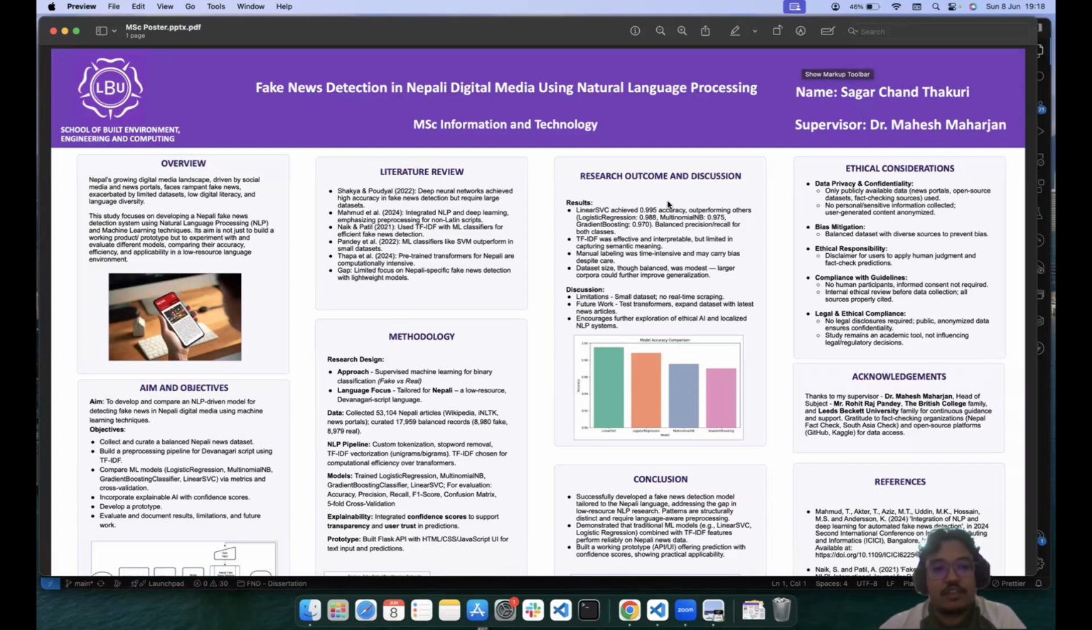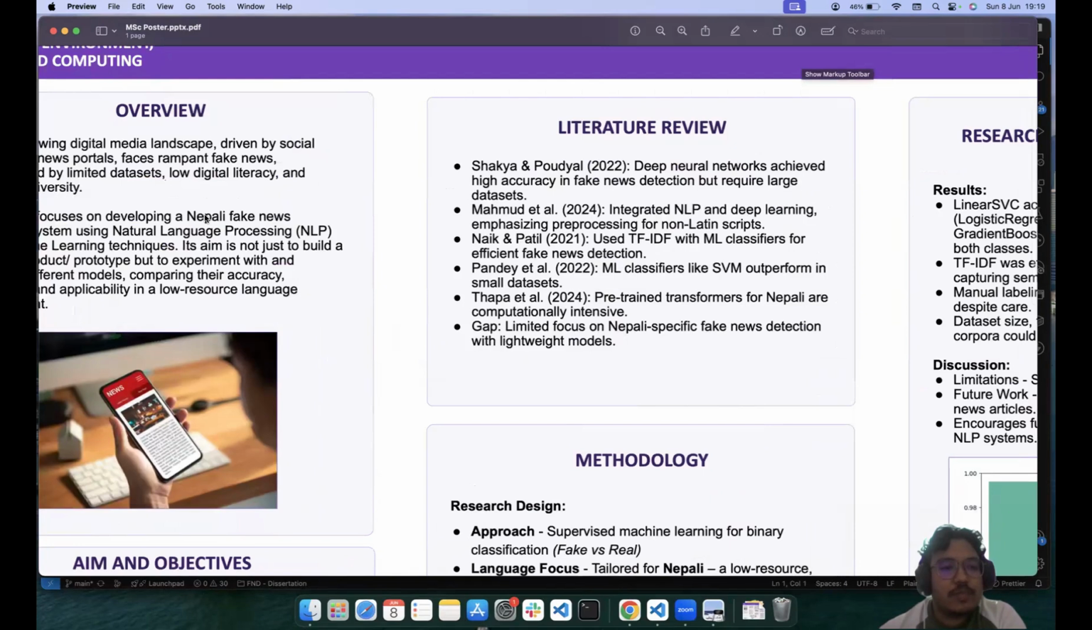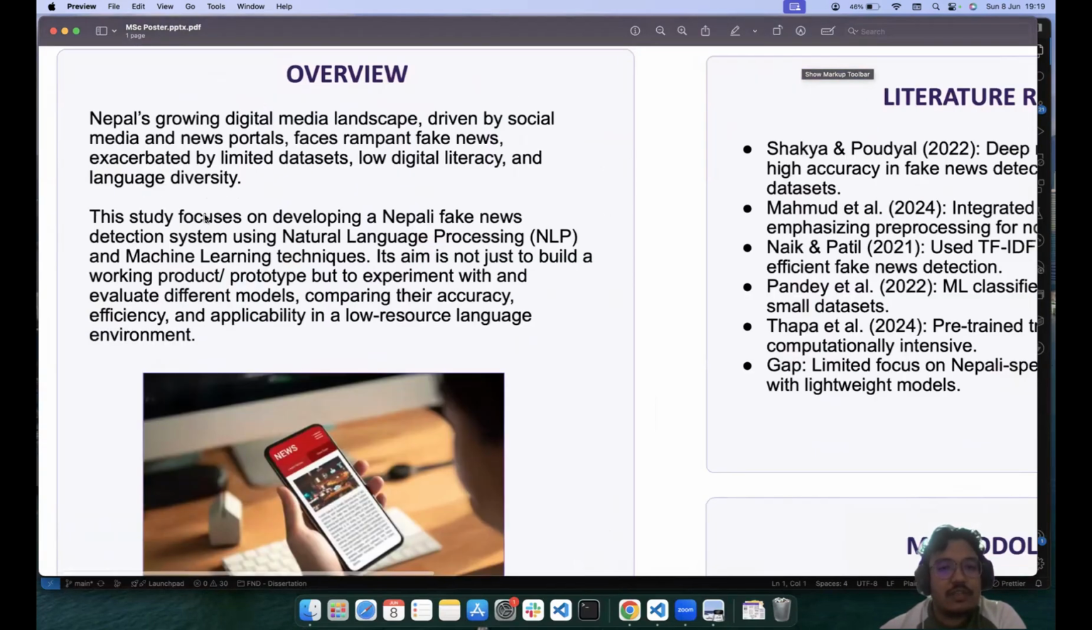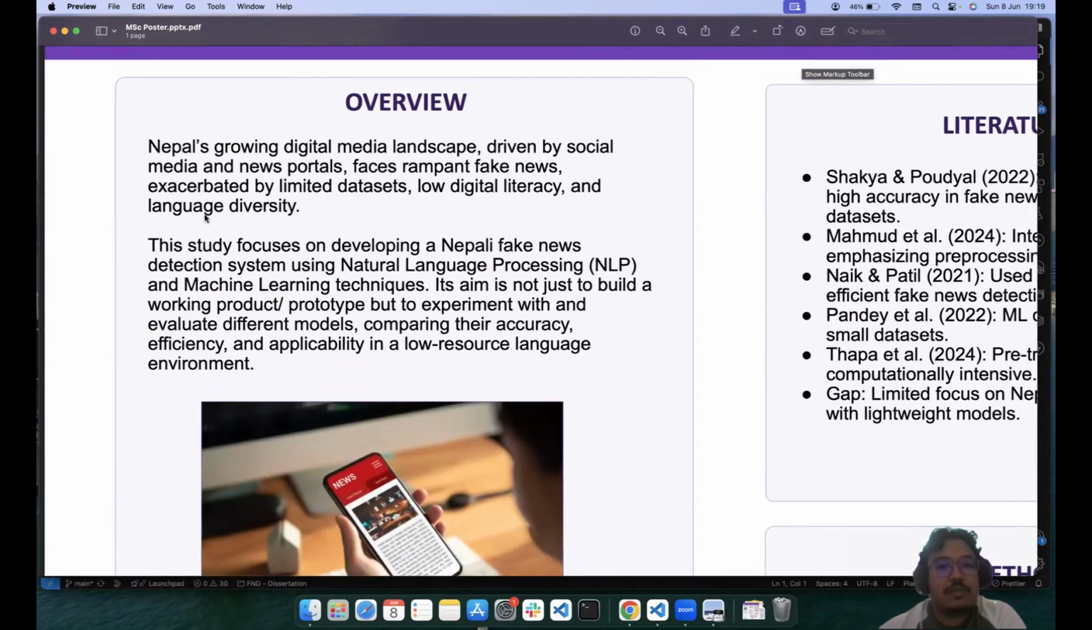My name is Sagar Thakuri, and I am a MscIT student from MscIT University, here to present my dissertation topic: fake news detection in Nepali digital media using natural language processing. As you can see on the screen, I have got the poster presentation here. I'm just going to zoom in on this so that you can see it along with me as well.